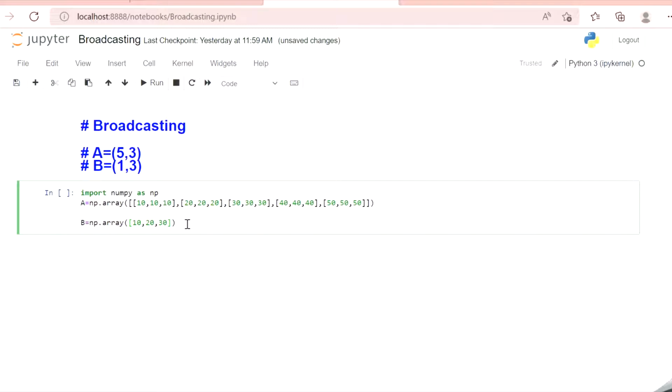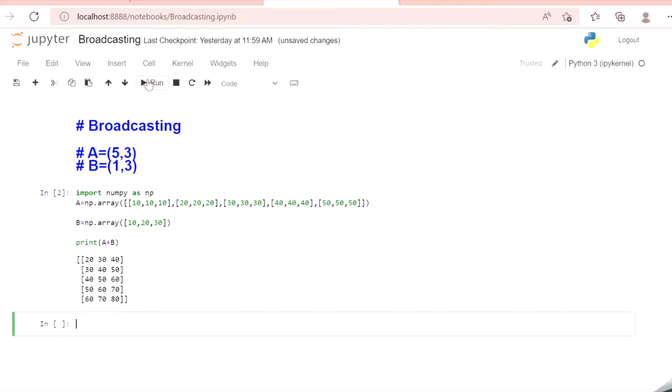So now if I say print A plus B and run the code, we get the following output, that is 10, 20, 30 has been added to each and every row.